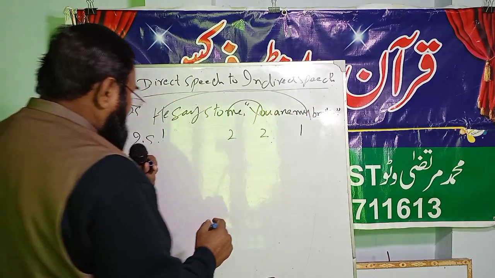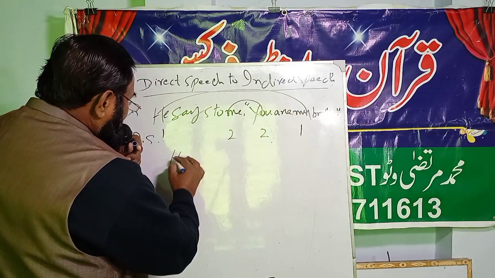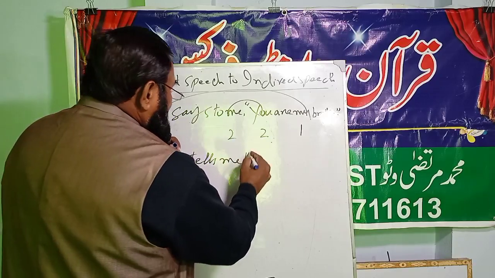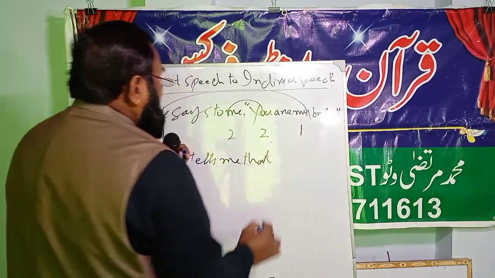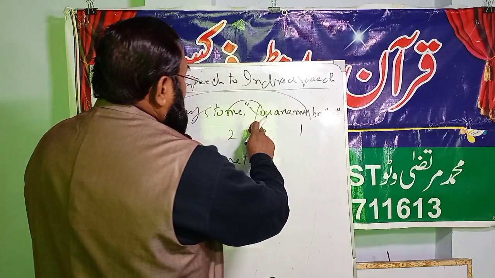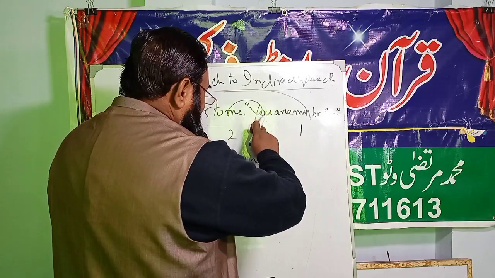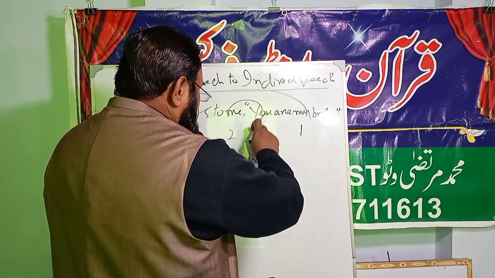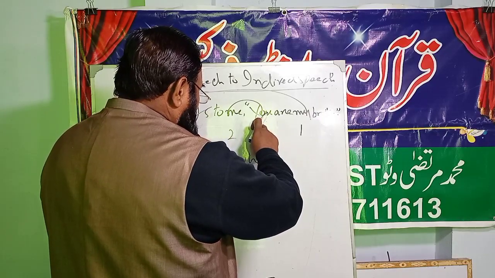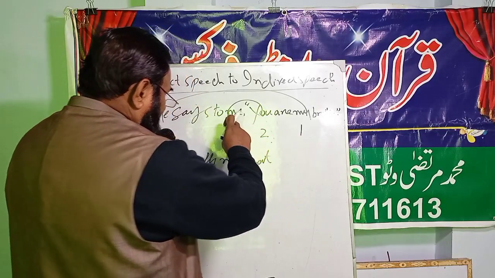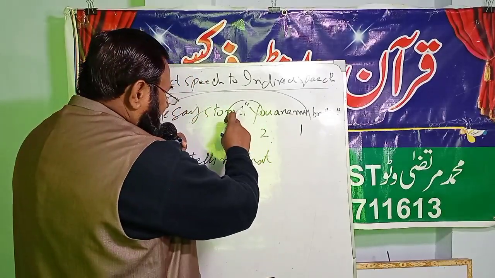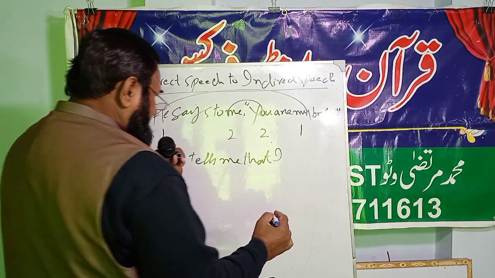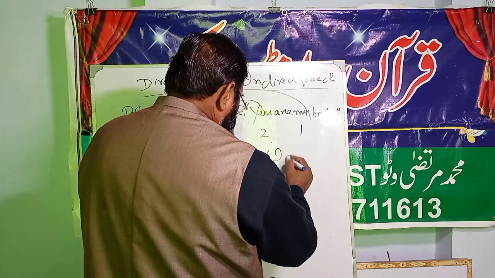For example, he says to me, he tells me that. Now "you" is a subjective case, because it is written at the beginning of the reported speech. The subjective case of me is I. So he tells me that I am.